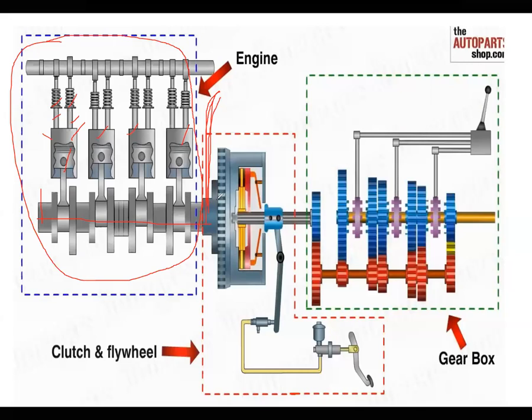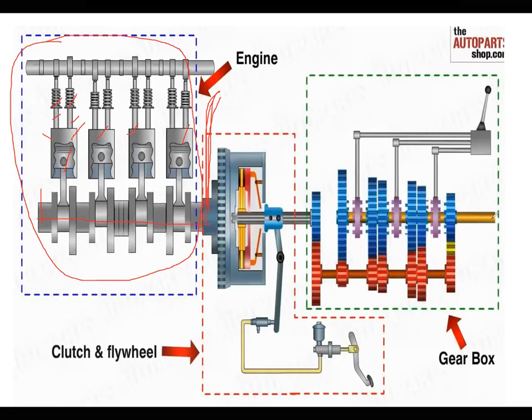Then next to that we have a clutch. This is the clutch pedal. The clutch is next to the flywheel. This is the clutch operation, because it requires a foot lever to be operated by the driver. The foot lever is connected here. Then the gear setup. This is the gearbox. The gearbox setup is next to the clutch plate.